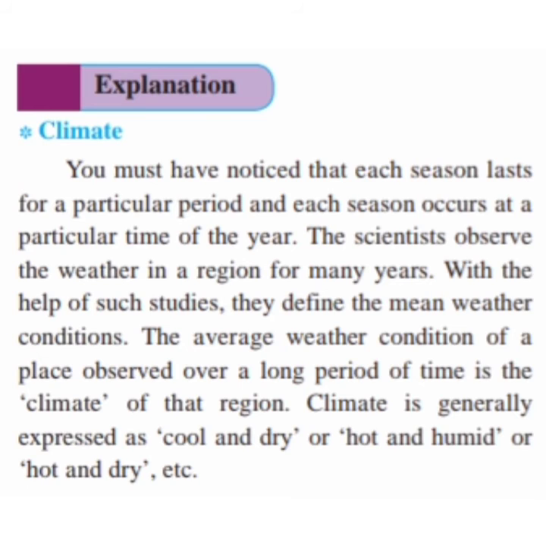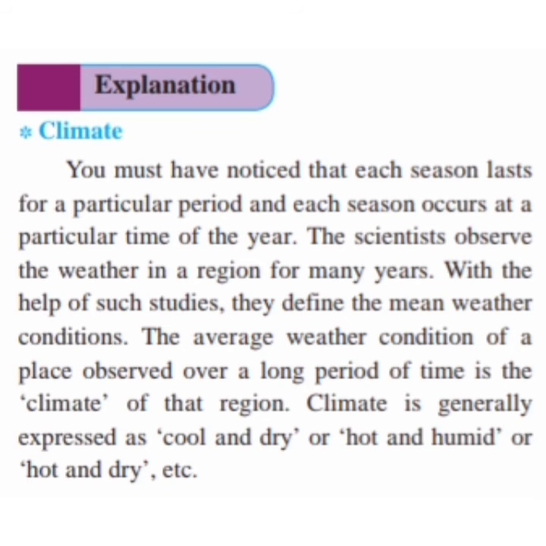Lasts means it goes on for a particular period of time, and each season occurs, means comes, at a particular time of the year. So the scientists observe the weather in a region for many years. Our scientists have observed all these weather conditions in every region for many years.